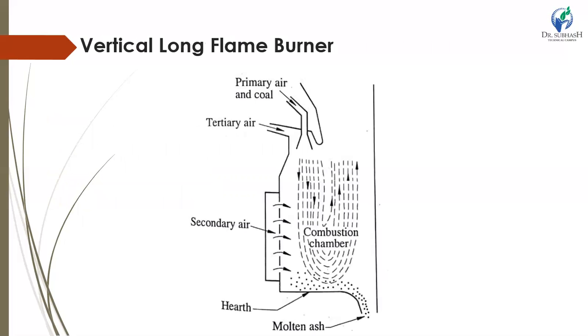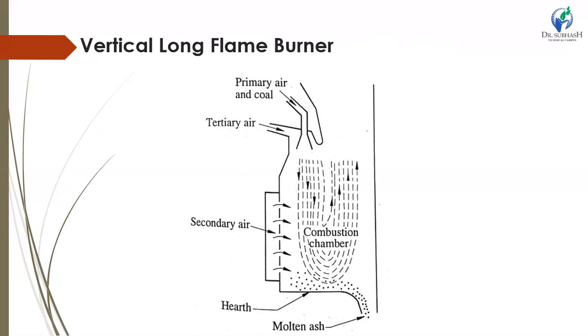So let's see the first one, the vertical flame burner. We can say U flame burner or streamed burner. The figure shows a schematic diagram of the long flame burner. It is designed to fire downwards into the furnace without turbulence. The pulverized coal and primary air mixture is discharged into the furnace in a U-shaped, streamlined flow.